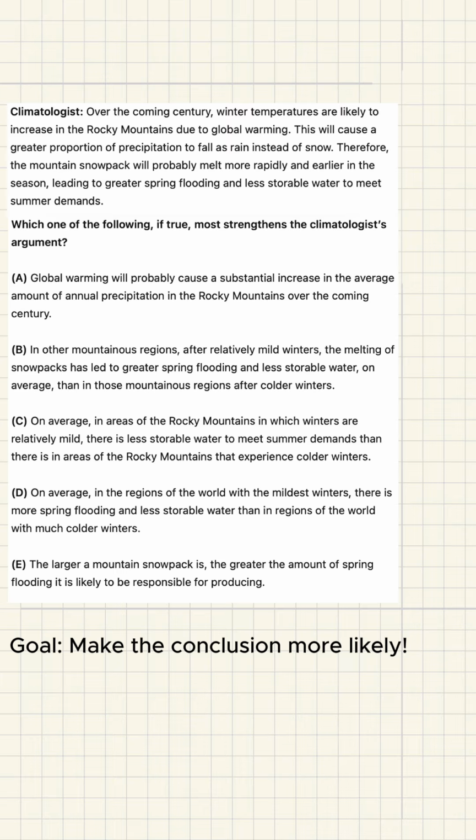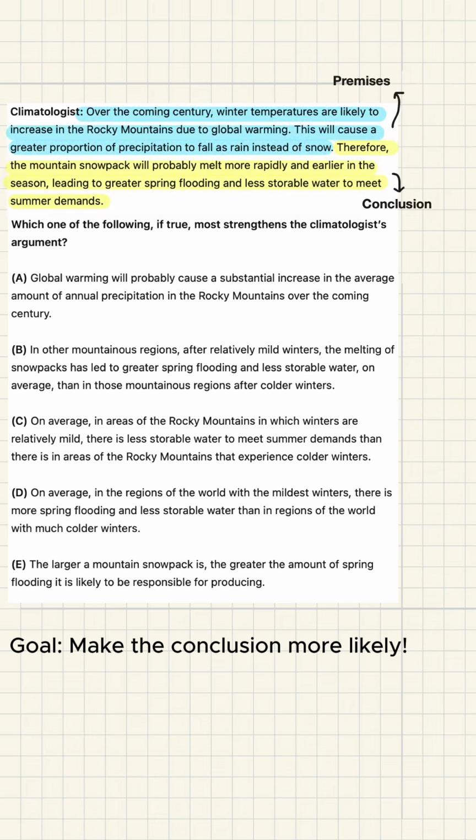A climatologist predicts that winter temperatures in the Rockies will rise due to global warming. Because of that, more precipitation will fall as rain instead of snow. From this, the climatologist concludes that mountain snowpack will melt earlier and faster, causing more spring flooding and less stored water for summer. Notice what's going on structurally.